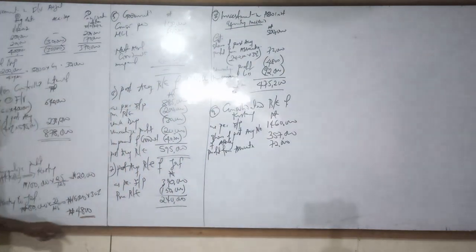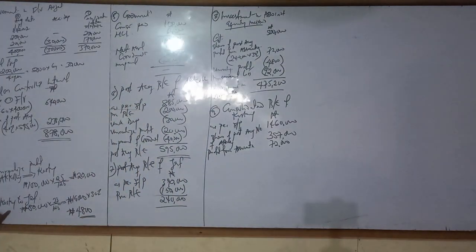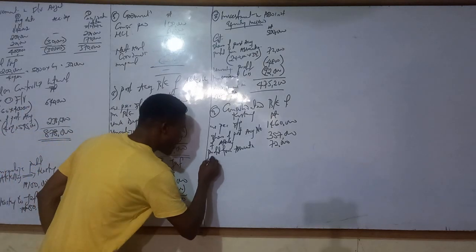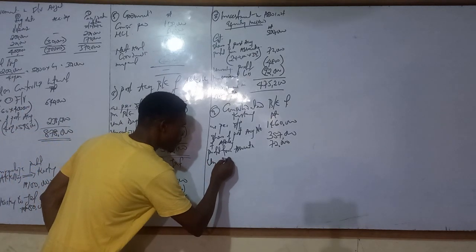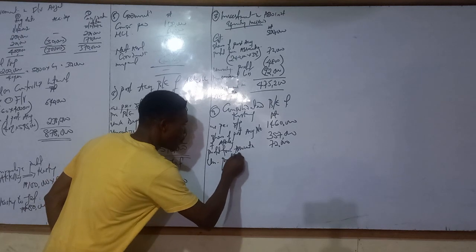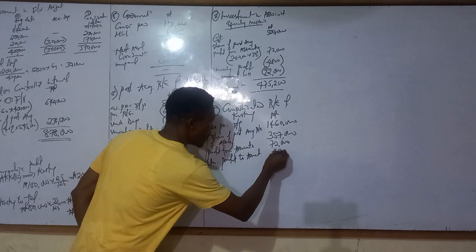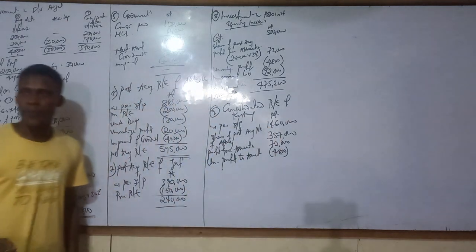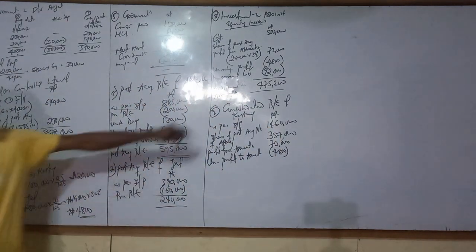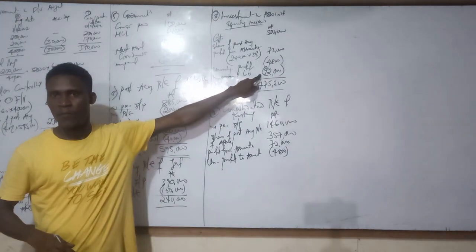Then unrealized profit. Who sold it? The parent, so you less it down. Unrealized profit to associates, 4,800, and you subtract it. Now the main one: impairment loss of investment.